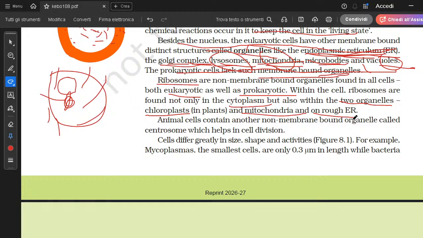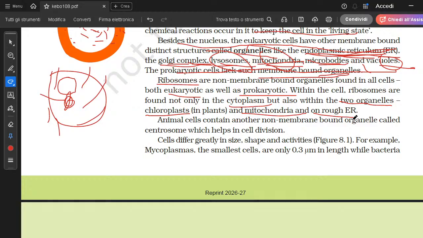Where are the ribosomes of prokaryotic cells present? In the cytoplasm. Where are the ribosomes of eukaryotic cells present? They are present on the endoplasmic reticulum. On which, rough or smooth? They are present on the rough endoplasmic reticulum. And where else? They are also present on the mitochondria and on the chloroplast.